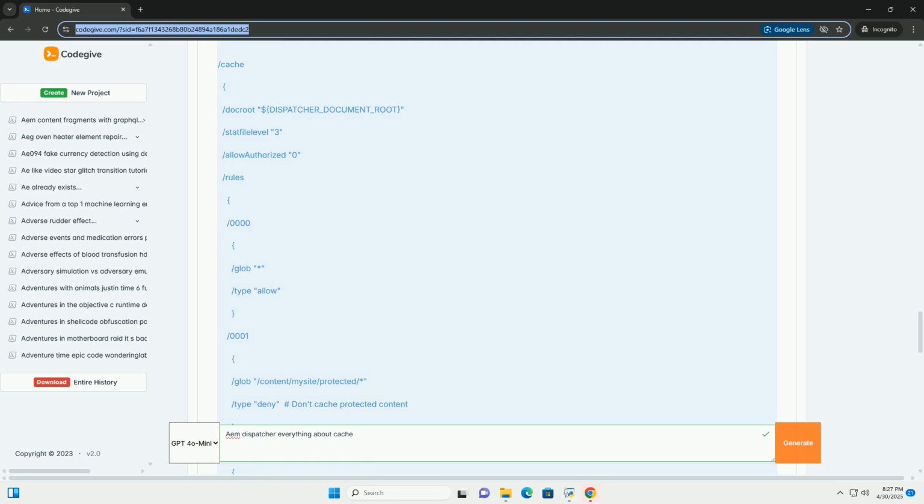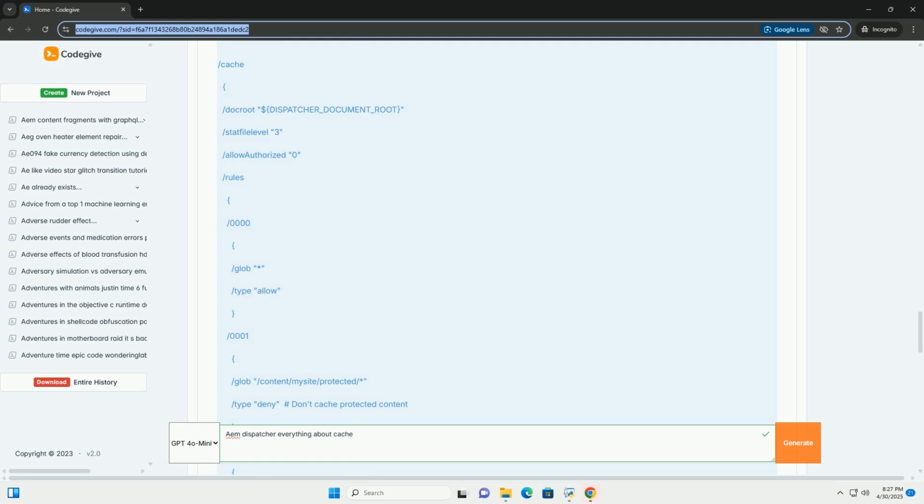Weighted round robin allows you to assign weights to each AEM publish instance. Publish instances with higher weights will receive more requests. This can be useful if some publish instances have more processing power than others. Sticky sessions: session affinity ensures that a user's requests are always routed to the same AEM publish instance for the duration of their session. This is necessary if your AEM application relies on session state. However, sticky sessions can reduce the effectiveness of load balancing.